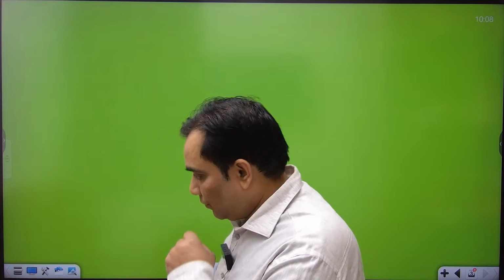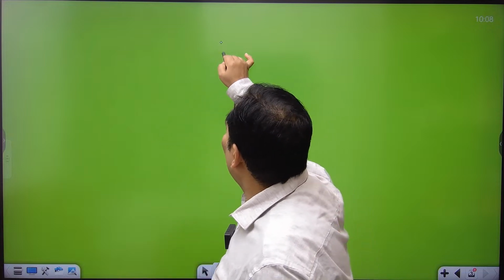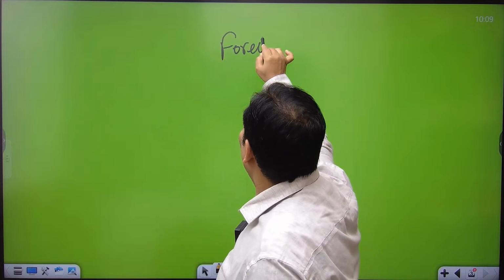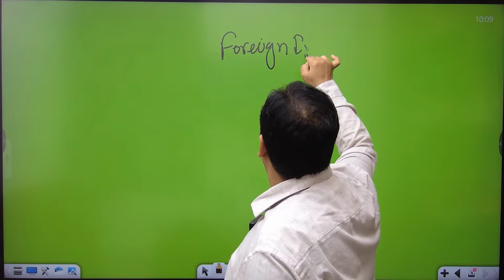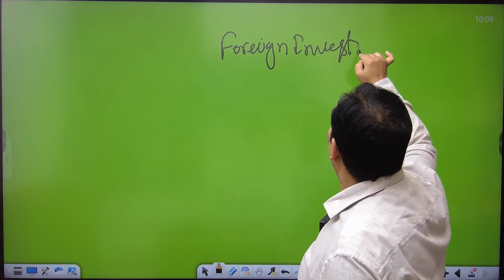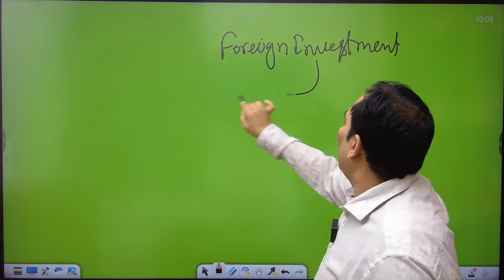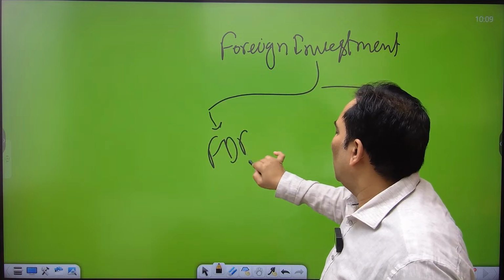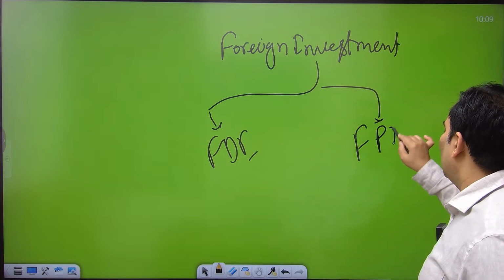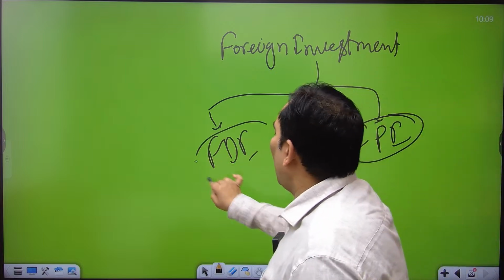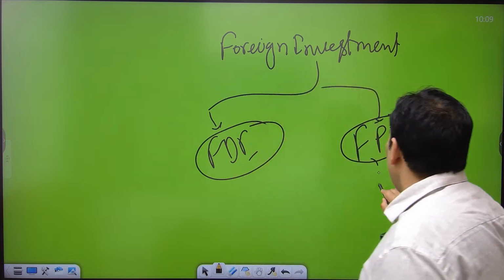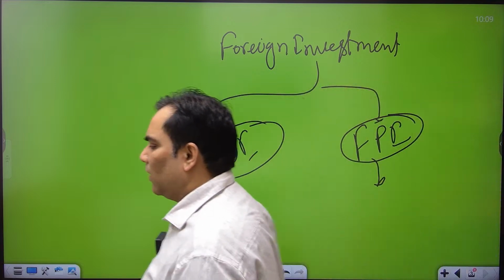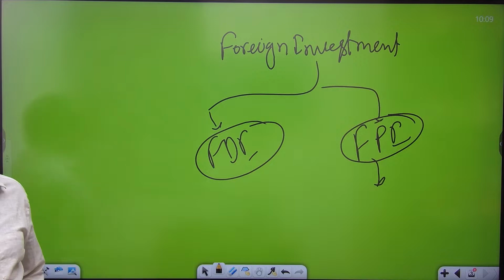When we talk about foreign investment, this can be in two parts. One is FDI, the other is FPI. FDI means foreign direct investment, FPI means foreign portfolio investment or foreign institutional investment.